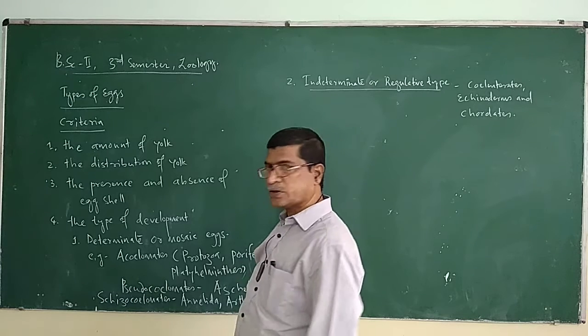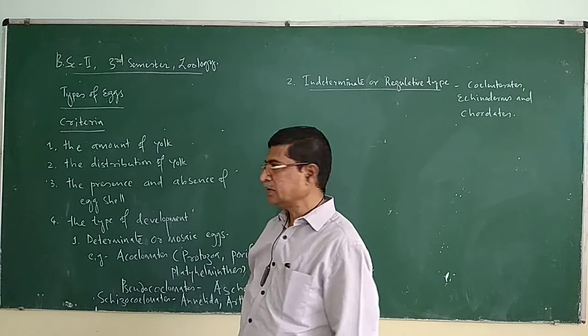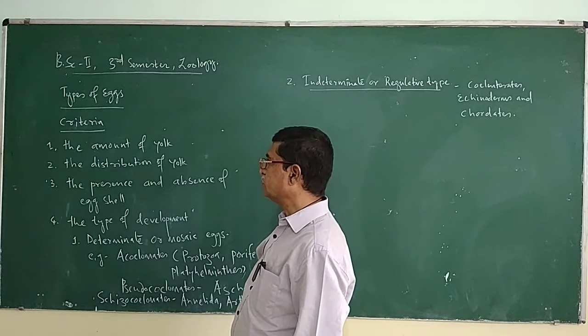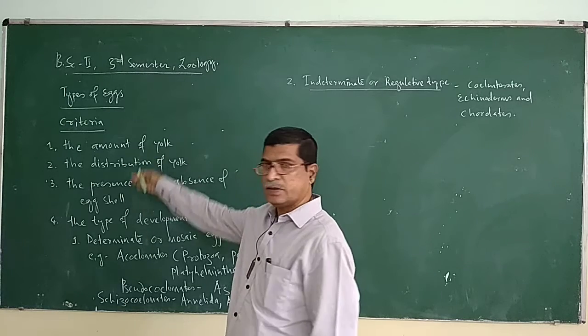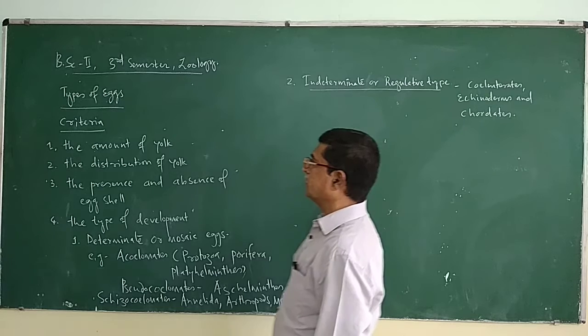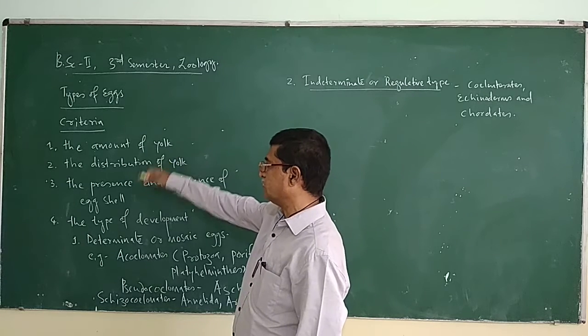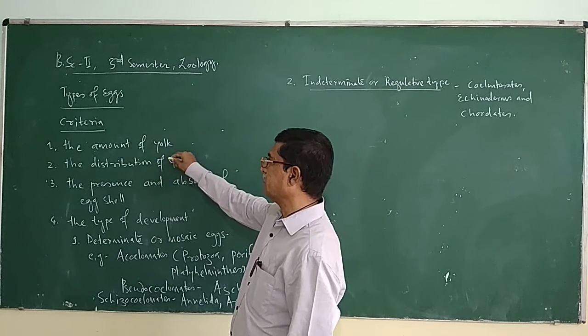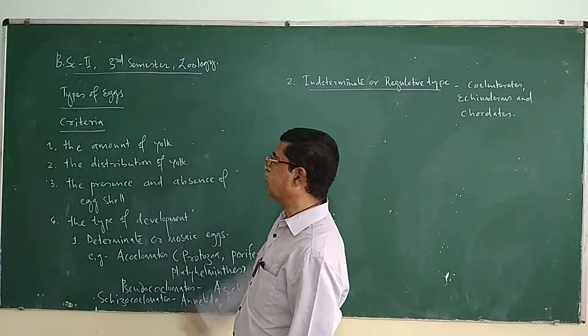We already discussed types of eggs according to the criteria. There are four criteria. The first criterion is the amount of yolk.